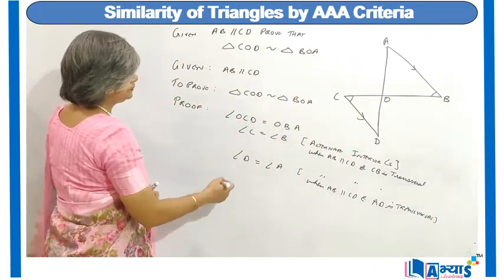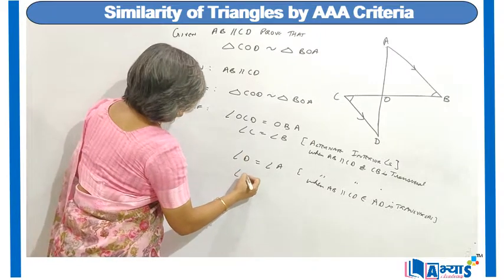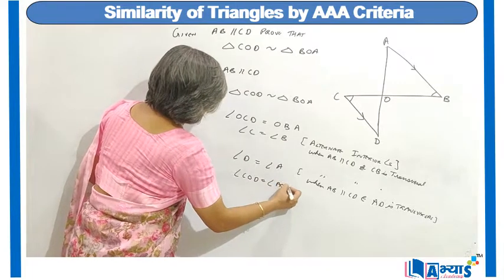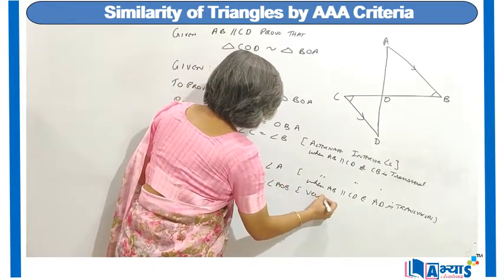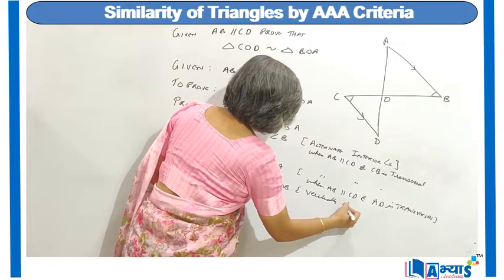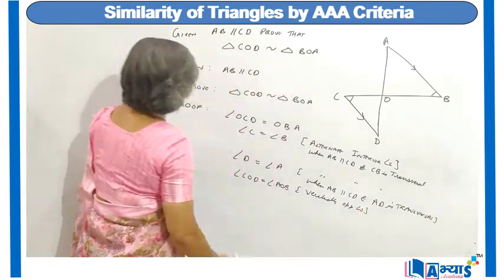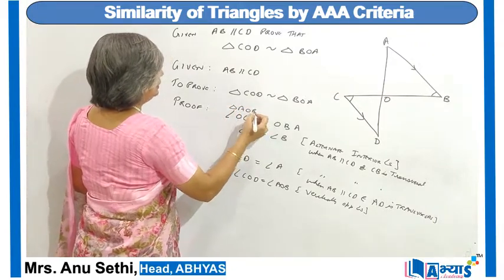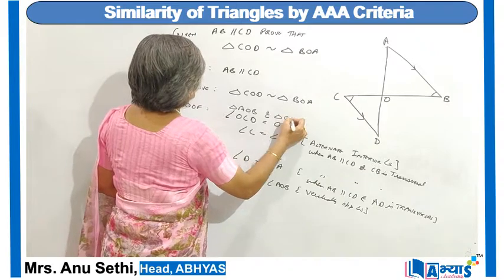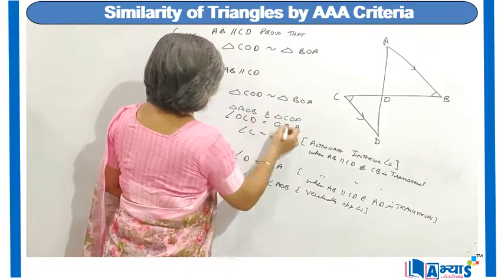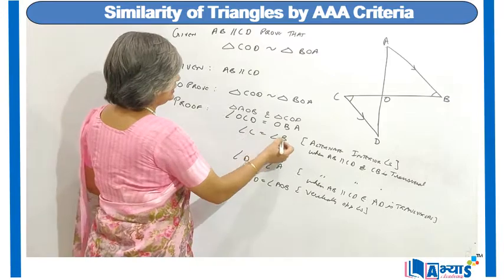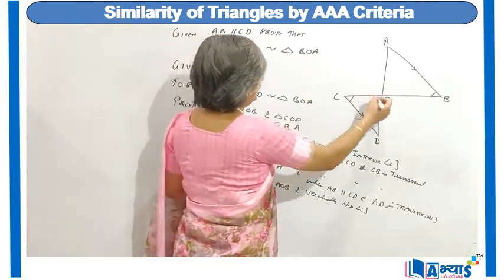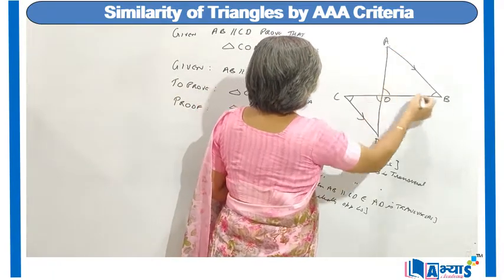And further, angle COD is equal to angle AOB, vertically opposite angles. Now we can say that in triangle AOB and triangle COD, angle OCD is equal to angle OBA, or we can say angle C is equal to angle B, angle D is equal to angle A, and angle COD is equal to angle AOB.